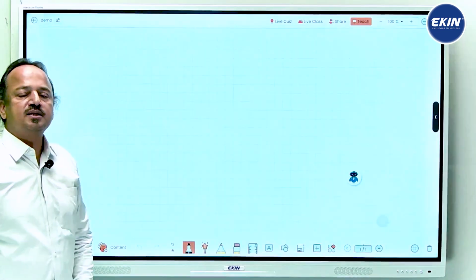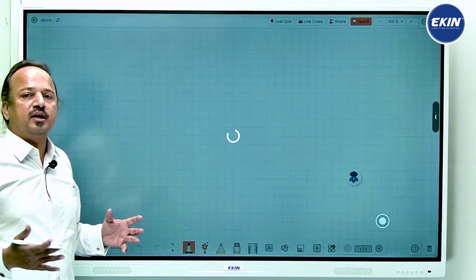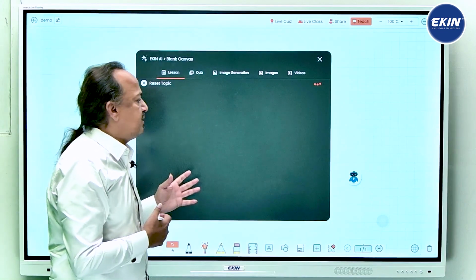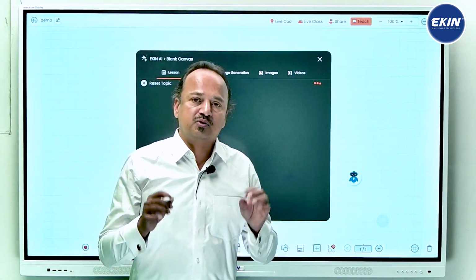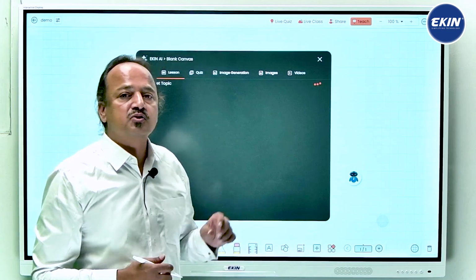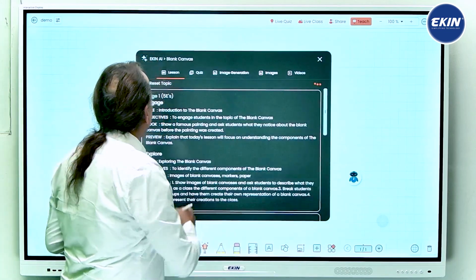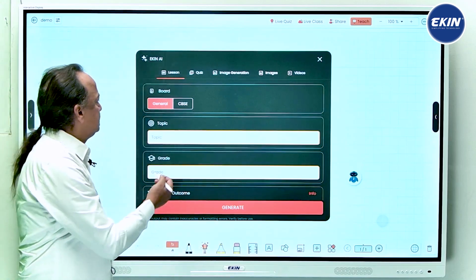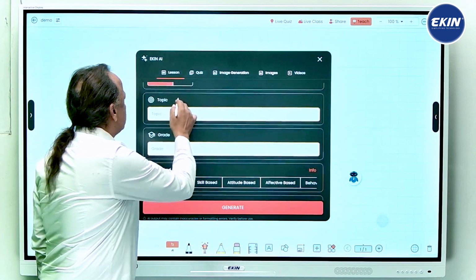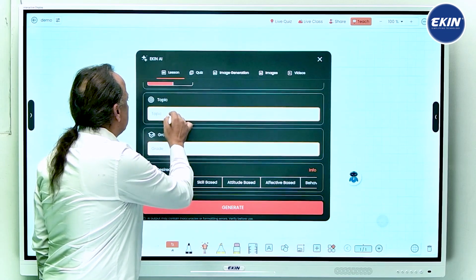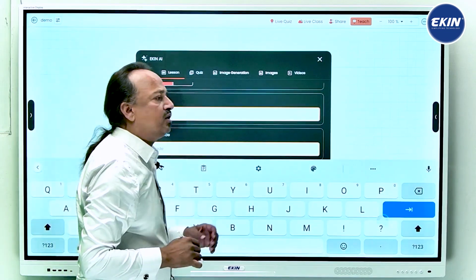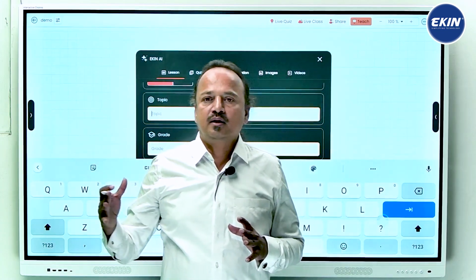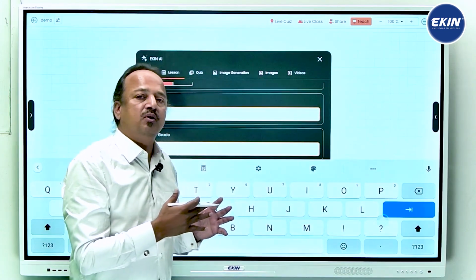So first is generate lesson. If you already have the contents ready, you can start writing. If you want to create the content in the classroom, once again, in less than 1 second, it is going to create the content. And it's very simple, right? Select the mode you want to use or the content for which you want to develop. Here, give the topic, put any topic, and it will fetch educational contents into your whiteboard, and it is not going to be live.